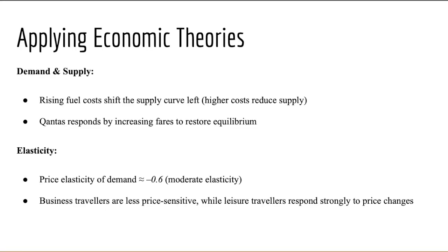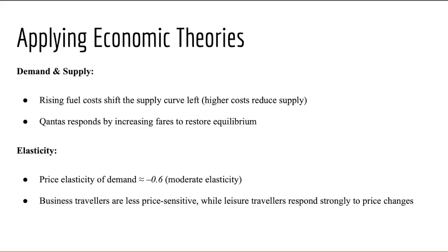Economic framework number 1, demand and supply dynamics. The first economic framework I applied was demand and supply. In the airline industry, the demand curve represents passengers willing to pay, while the supply curve reflects the airline's cost of operation, including fuel and labour. When fuel prices rise, Qantas's supply curve shifts upward, meaning higher operating costs per flight. This typically leads to higher ticket prices and reduced passenger numbers, moving the market toward a new equilibrium.